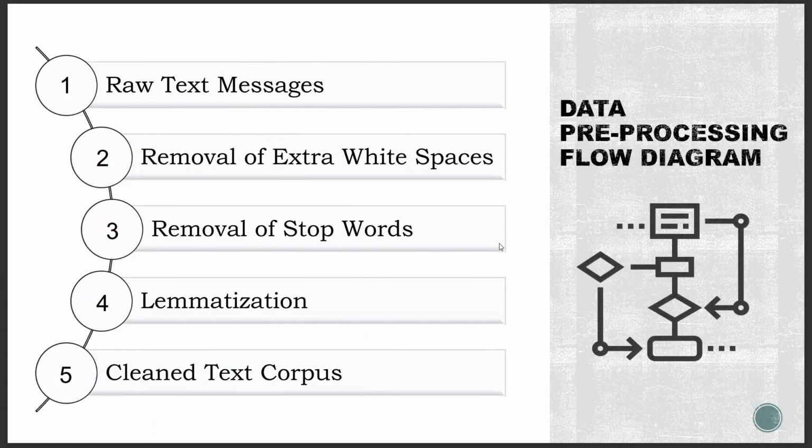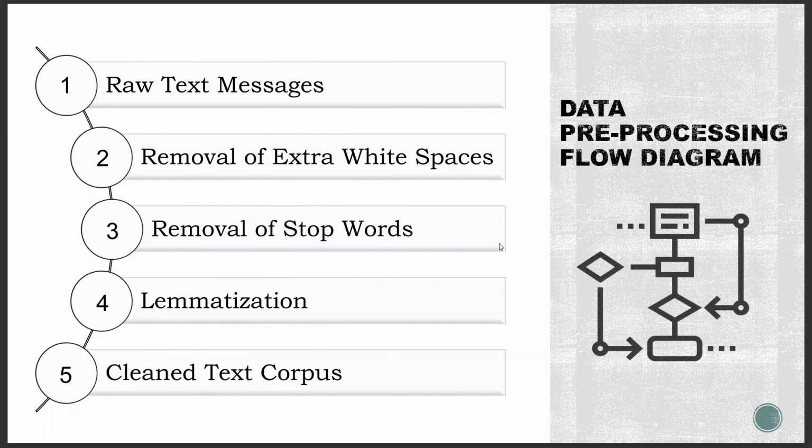So in the data pre-processing, text data often contains a lot of noise and irrelevant information such as typos, punctuation errors, stop words, HTML tags and special characters, which can negatively impact the quality of analysis. So in order to overcome these issues, we need to perform text cleaning. For classifying messages into ham or spam, we need to perform the following cleaning steps.